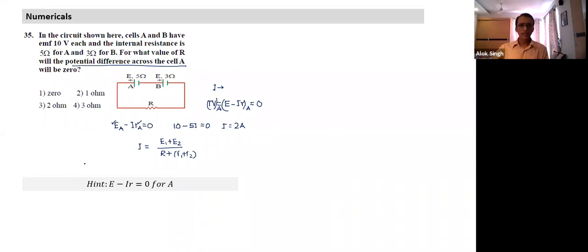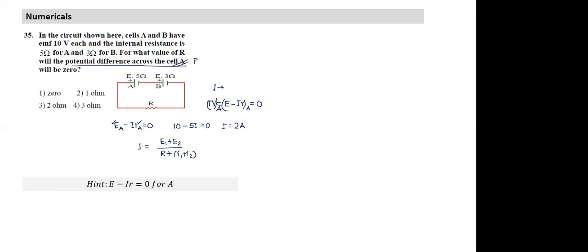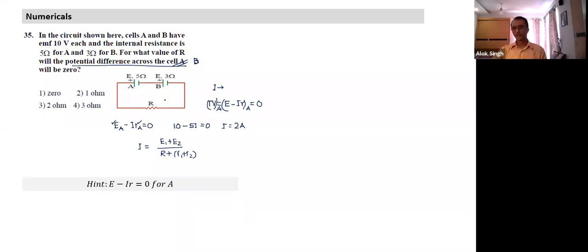Okay, can you tell me one thing? Can terminal voltage across B become 0? In this case, they have given terminal voltage across A as 0. Suppose I change this question and ask this, you'll get a negative resistance for that. Yes, it is not possible. Why is it not possible? Tell me.